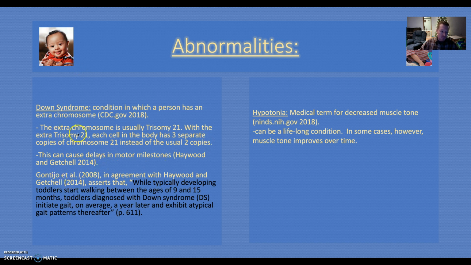So abnormalities are going to happen through genetics, usually passed down from mom and dad. This can cause delays in motor milestones. While typically developing toddlers start walking between the ages of 9 and 15 months, toddlers diagnosed with Down syndrome initiate gait on average a year later and exhibit atypical gait patterns thereafter.